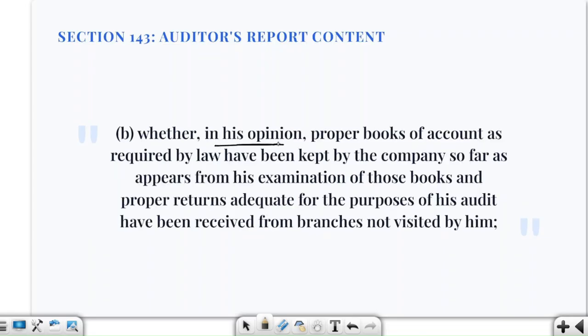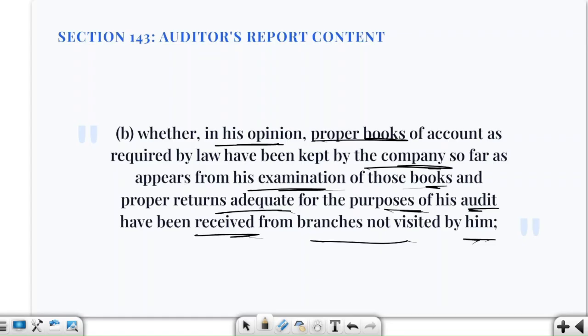Whether, in his opinion, proper books of account as required by law have been kept by the company, so far as appears from his examination of those books, and proper returns adequate for the purpose of his audit have been received from branches not visited by him. So we are saying that the auditor reports whether proper books of account required by law have been maintained. Also, if there are branches the auditor did not personally visit, whether proper returns were received from those branches.